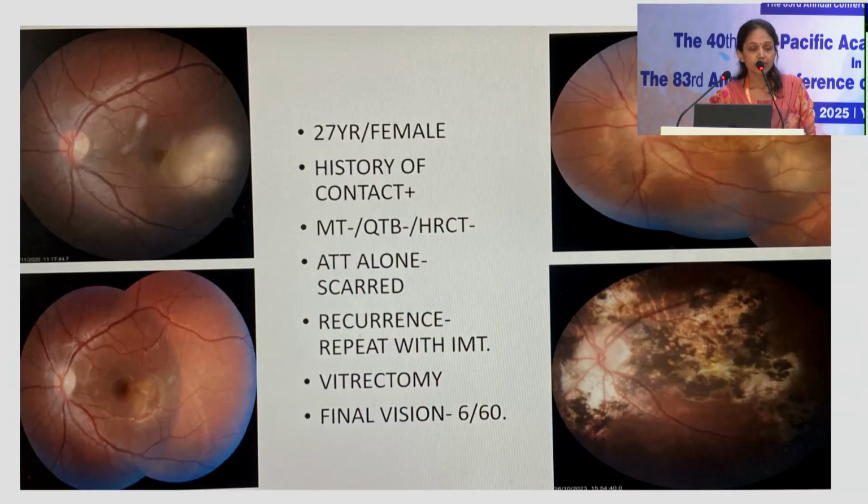This was the most difficult case that we had. A 27-year-old female with one eye choroidal granuloma, resolved very well after 6 months of ATT and oral steroids. For 6 months, she was fine, and then she developed a multifocal relapse. Because of this, she was again given ATT along with immunosuppressive therapy. Still, over a period of time, she worsened and had severe vitritis, which had to be treated with a vitrectomy. After that, the immunosuppressive therapy was continued and 9 months of ATT was given. We suspected it to be a multi-drug resistant tuberculosis. She stabilized after a period of 1.5 to 2 years, and this was her final picture with 6/60 vision.